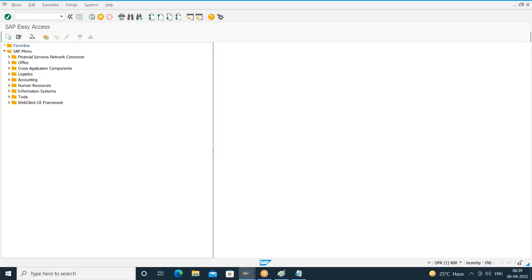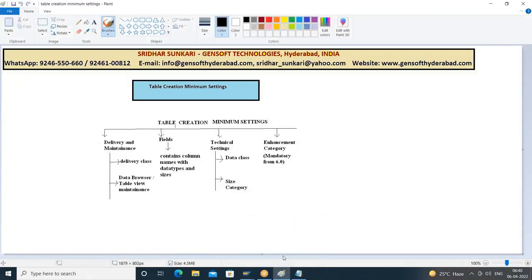And apart from that, I cannot impose any validations like fixed values. Okay, like suppose employee designation is there. Employee designation should be either manager, supervisor, or employee. If I enter other than those values, it should not accept. So we expect that in the form of a drop down. So those kinds of validations I cannot impose while creating the table fields by using direct data types. So to overcome these limitations, it is always recommended to create the table fields by using what? Data elements and domains. Data elements and domains.